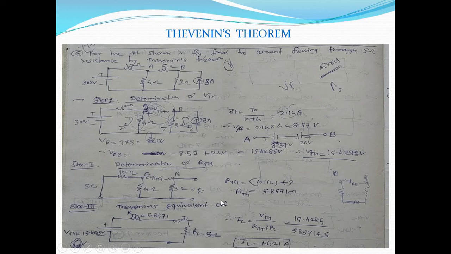Now step 3, Thevenin's equivalent circuit. So what do we do in this case? VTH, RTH and RL are connected in series. So you have all the parameters. Here VTH is shown, which is calculated in step 1, 15.4285 volt. Then RTH, which is calculated in step 2, that is 5.8571 ohm. And then RL is connected in series with this, that is RL is equal to 5 ohm. So IL is equal to VTH upon RTH plus RL, that is 15.4285 upon 5.8571 plus 5. So IL is equal to 1.421 ampere. So this is the Thevenin's theorem.